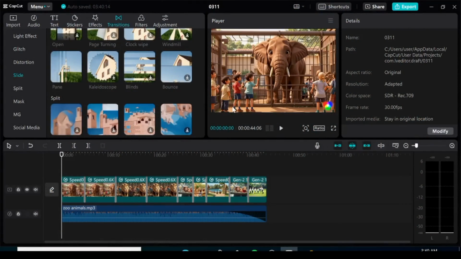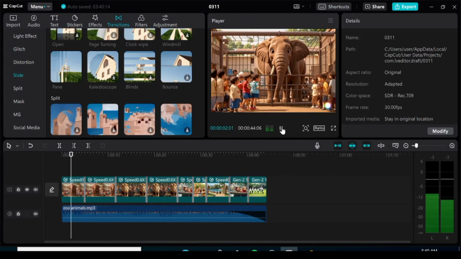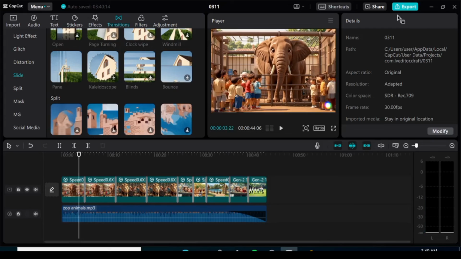Monkeys swinging. So that looks pretty good. Once you're satisfied, just hit export. And now the video is just going to download to your computer. And there you have your video. It's really that easy.